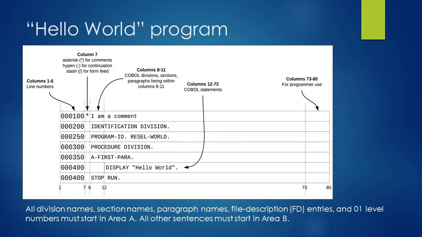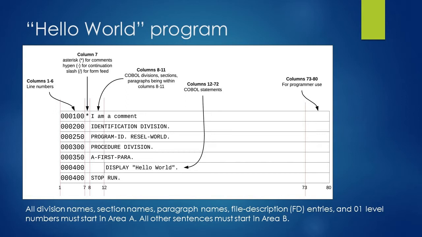As you might have realized, only the display statement is written from area B. Rest of the lines have started from area A. Please make a note that all the division names, section names, paragraph names, file description entries, and 01 level numbers must start from area A. We will discuss file description and 01 level in later lessons, so don't worry about them.